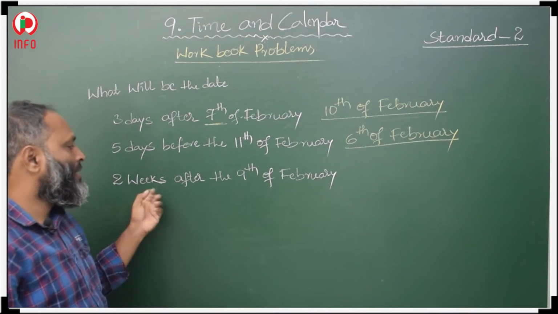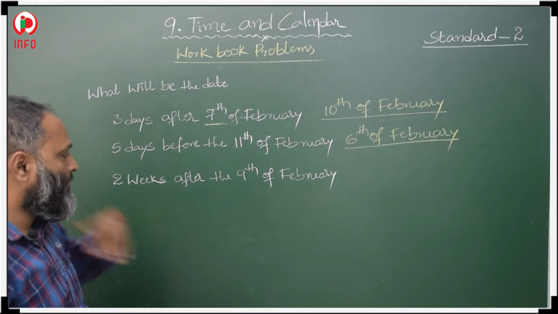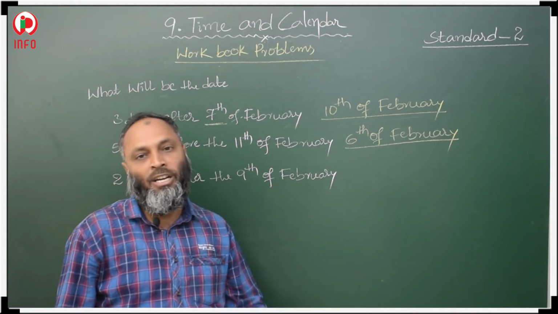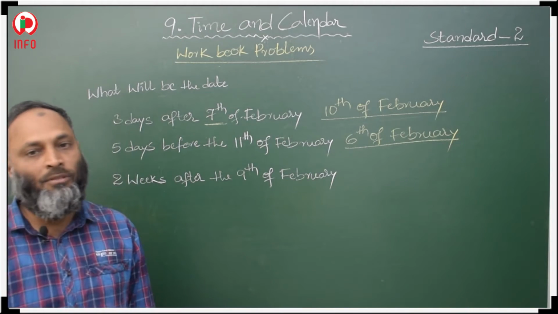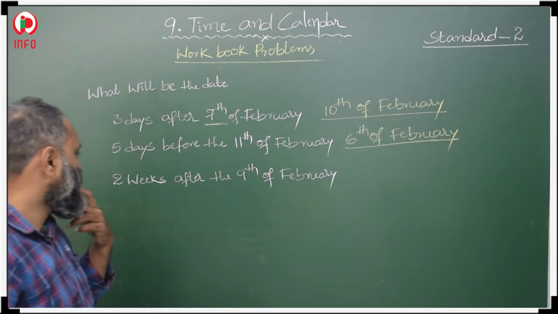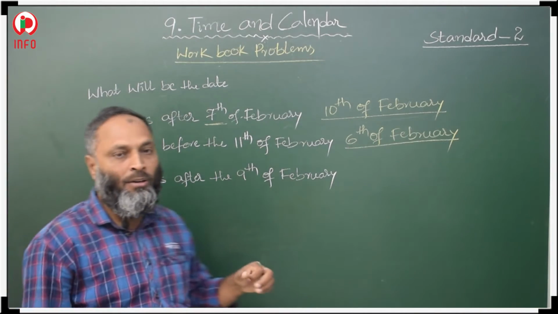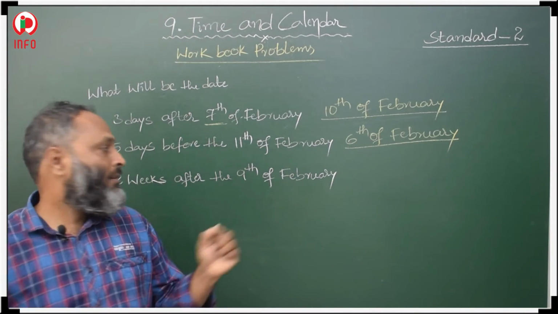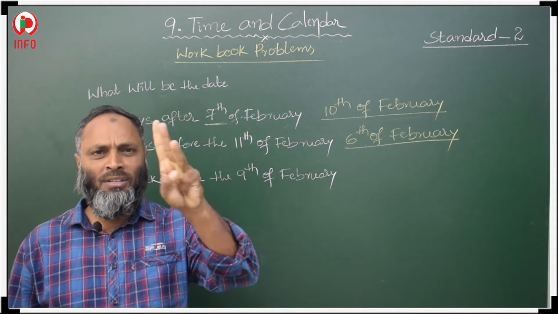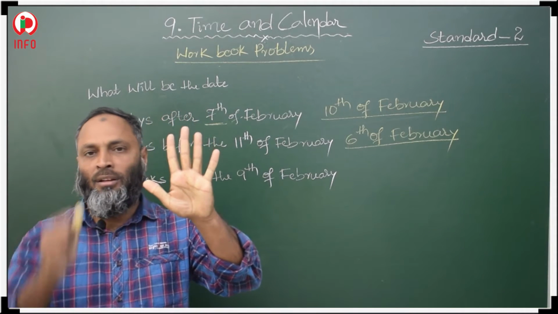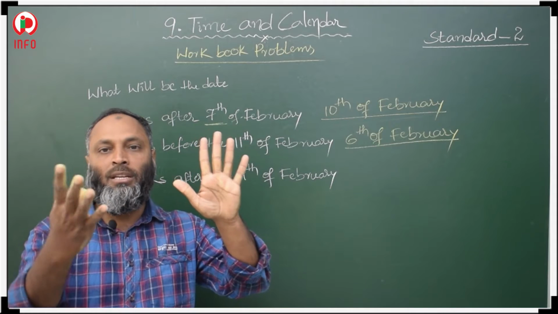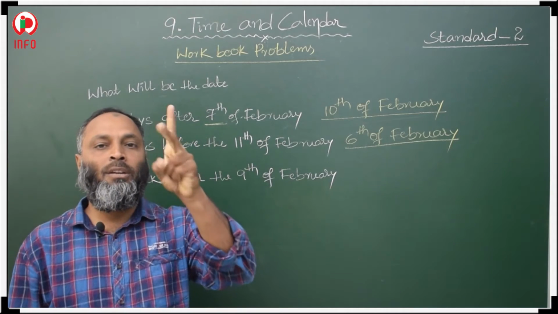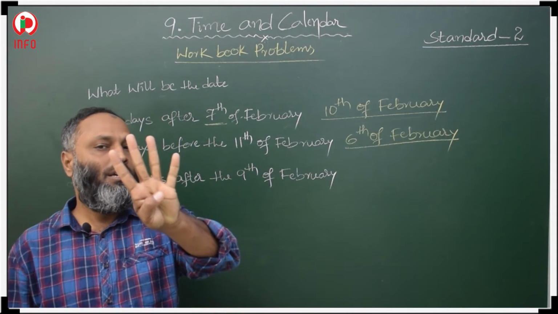Next, 2 weeks after 11th February. After 11th, 2 weeks means 14 days. 2 weeks is equal to 14 days. So 14 days we have to count: 9, 10, 11, 12, 13, 14, 15, 16, 17, 18, 19, 20, 21, 22, 23.